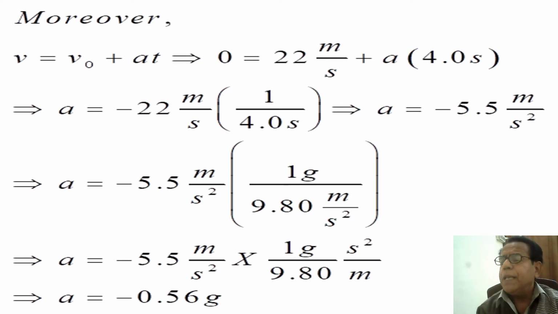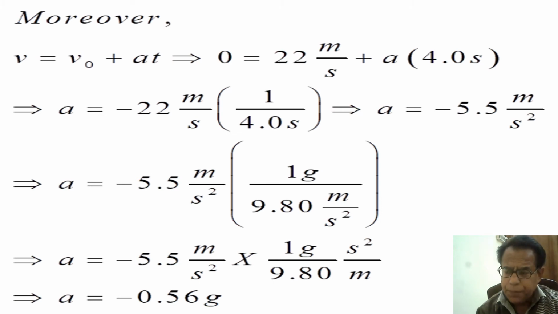What we have done is put in the values of final velocity V, initial velocity V naught and time t, while acceleration is to be determined. This implies that acceleration a becomes equal to minus 22 meter per second into 1 over 4.0 second. Quite simple. This implies that acceleration becomes equal to minus 5.5 meter per second square. This is just simplification.